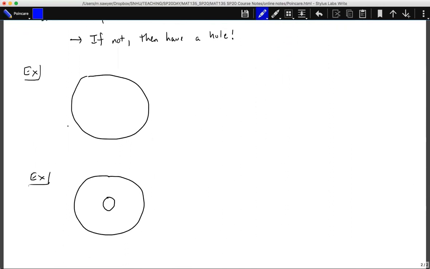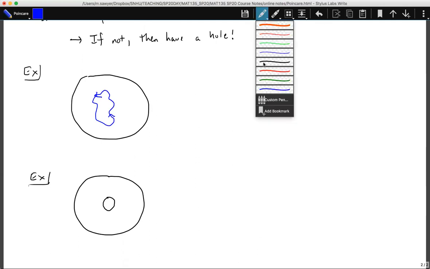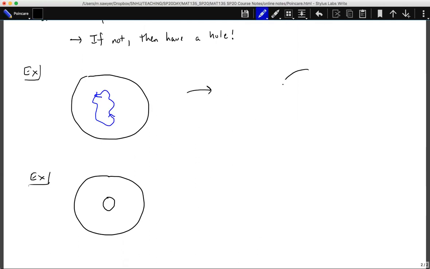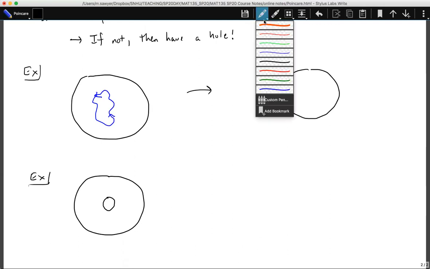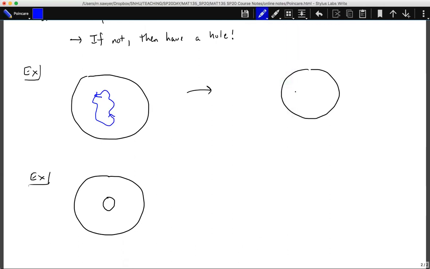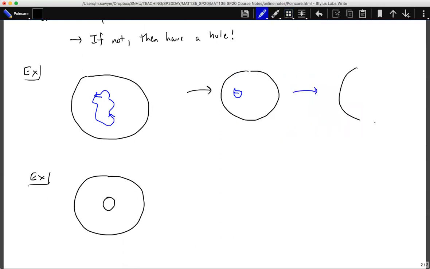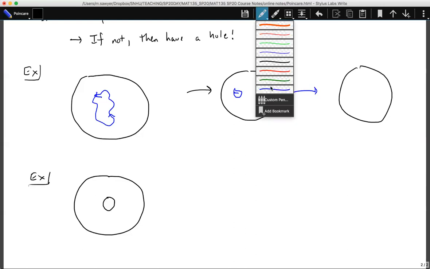So for example, if I have this loop here, if I have an open circle here and I have this sort of loop here, then I can give my loop a direction if I want. I can take this loop and I can take my same circle and I can shrink this loop down, down, down until I can get smaller and smaller and smaller. Let me actually move this down so we can see a little bit more of a progression here until I get to just a single point.